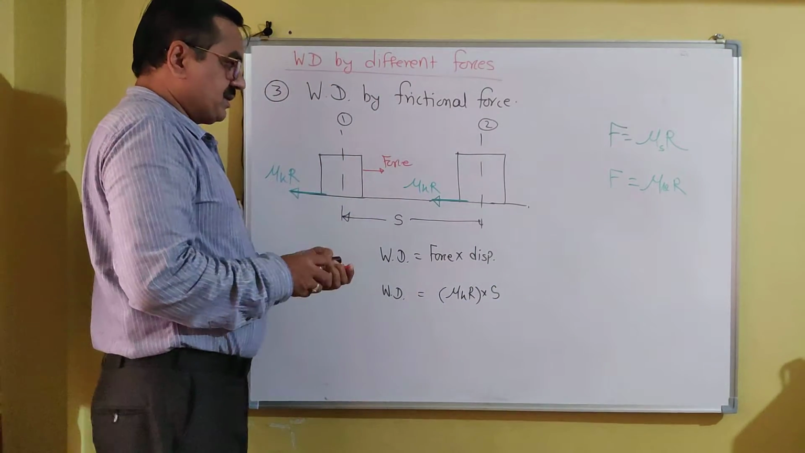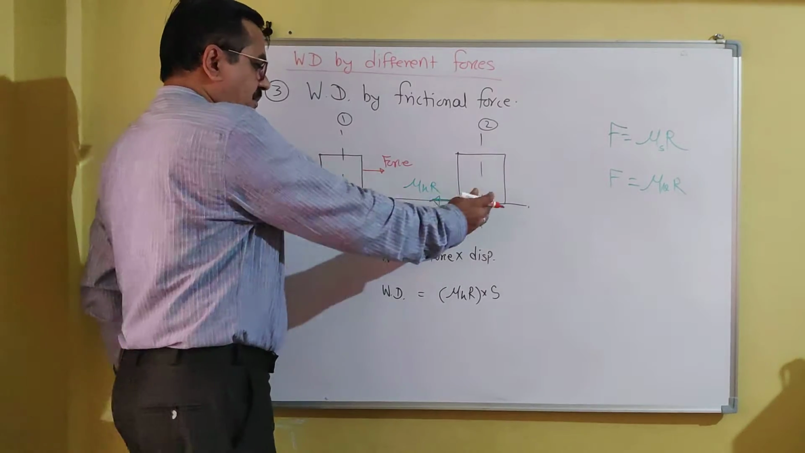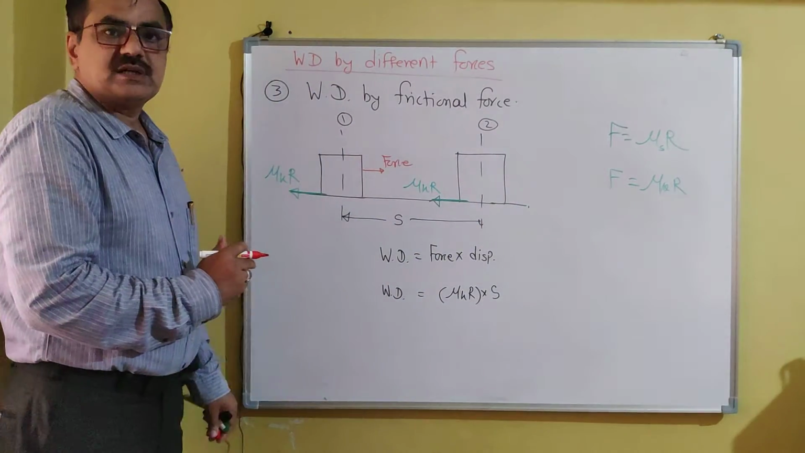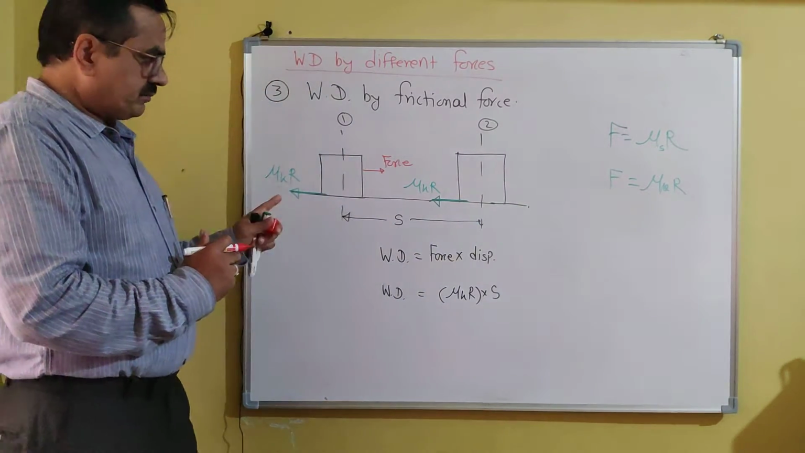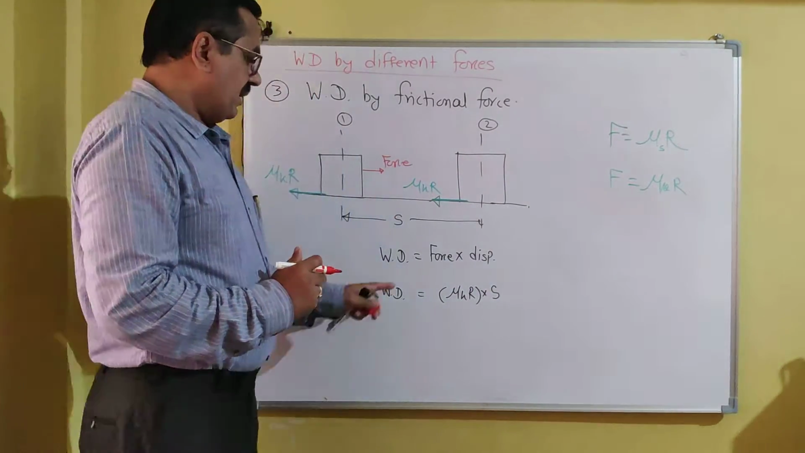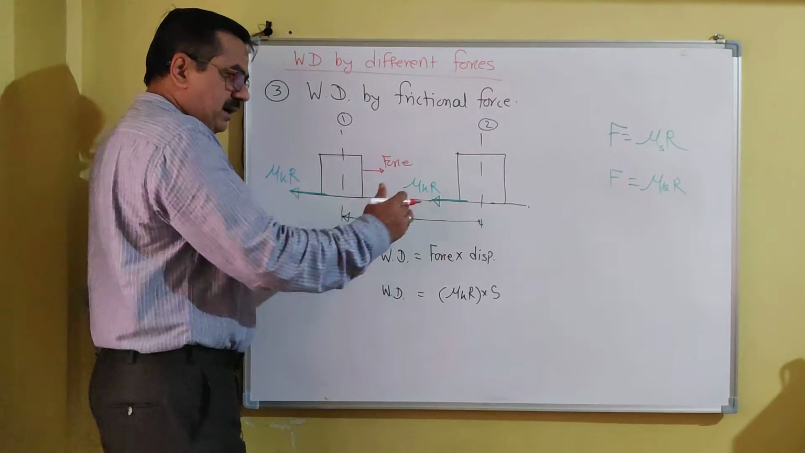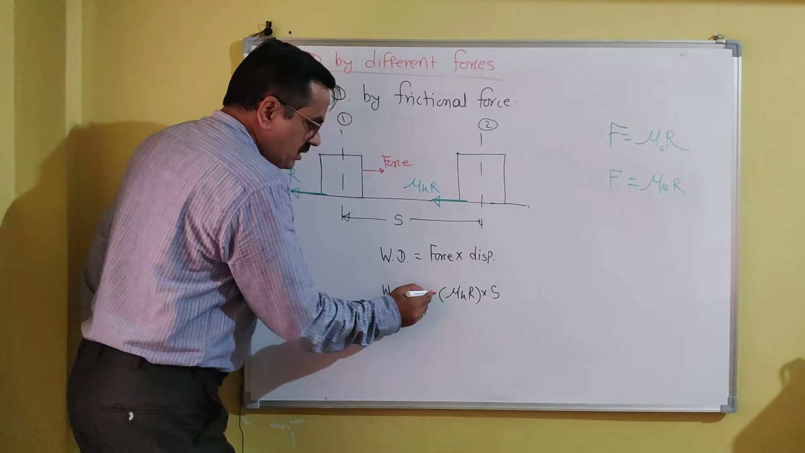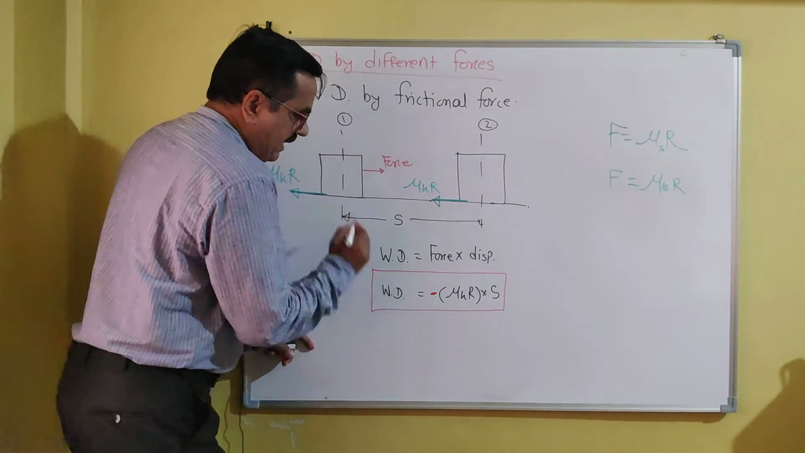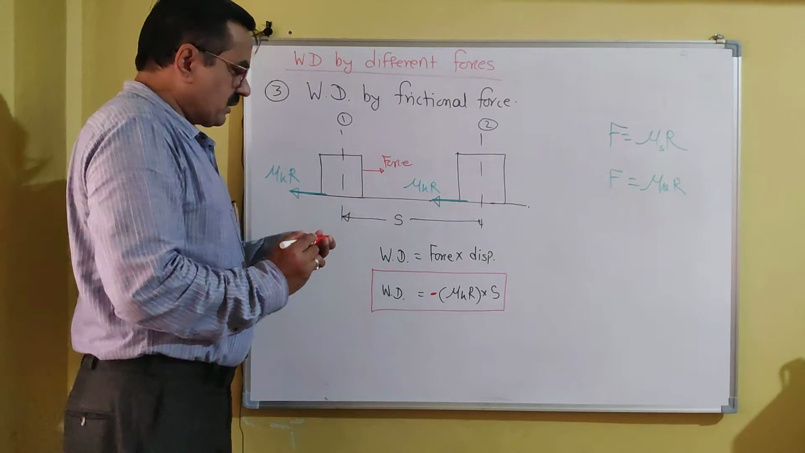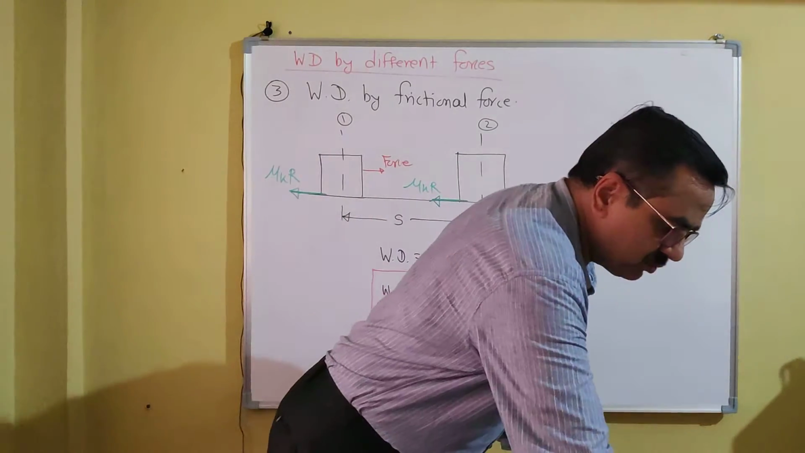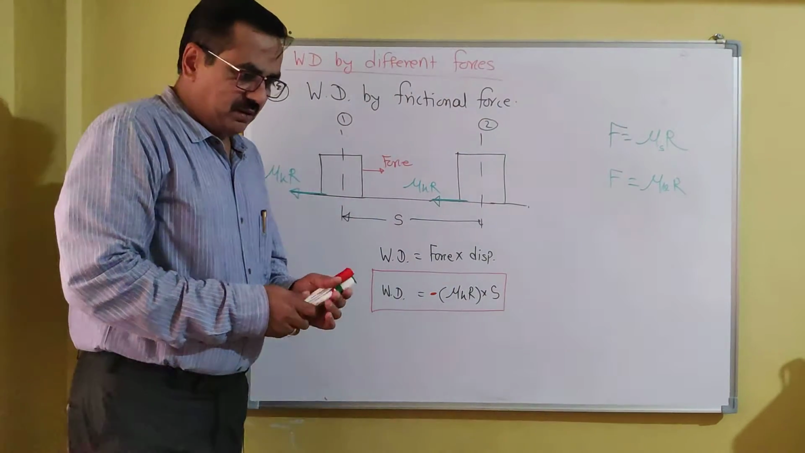Now here frictional force is acting in the direction opposite to displacement. The body is moving from 1 to 2, while the force is acting in the opposite direction. As per our definition, work done is the product of force and displacement in the direction of force. Here the directions of force and displacement are opposite, so we have to use a negative sign for the work done. In this way, work done by frictional force is negative, because it acts in the direction opposite to the displacement. So in this way we can discuss different types of forces.